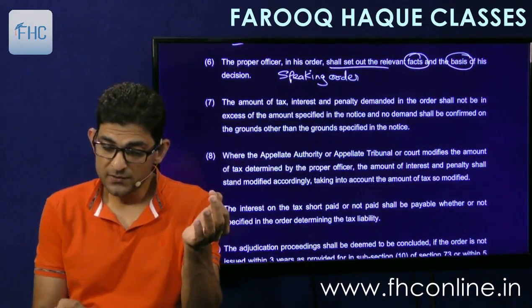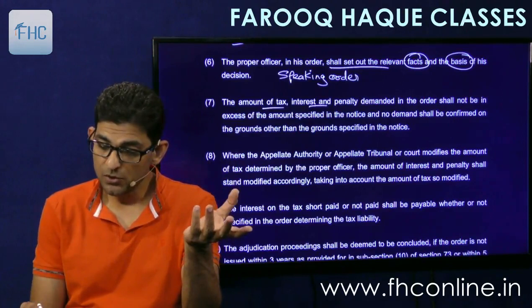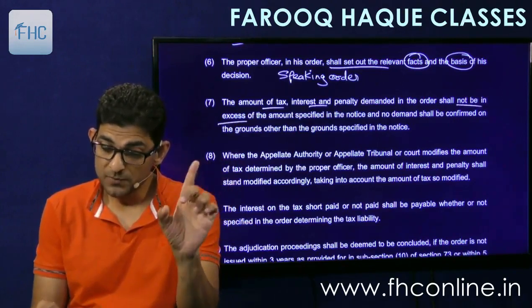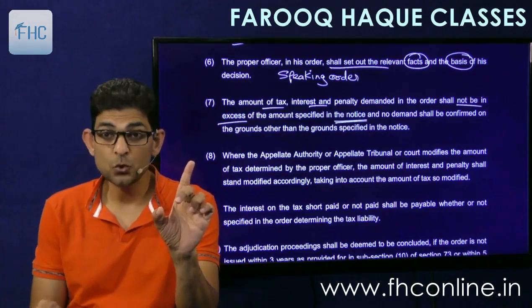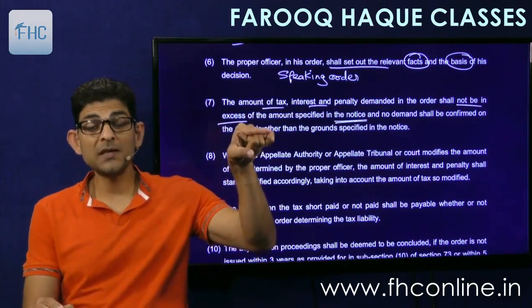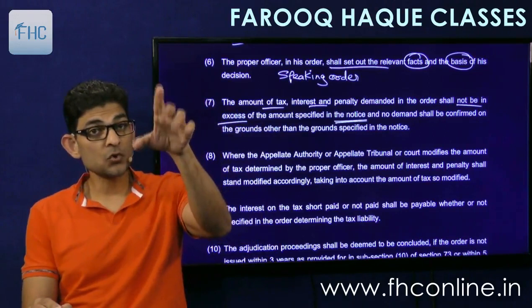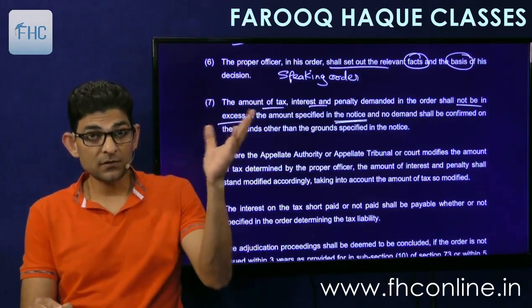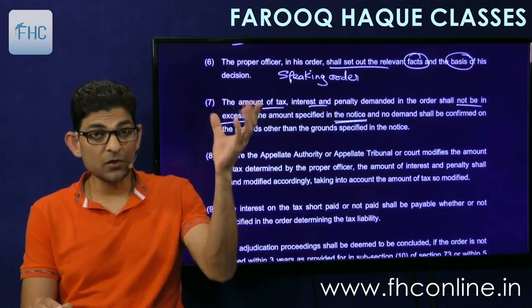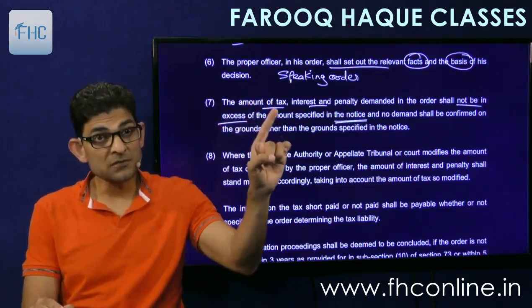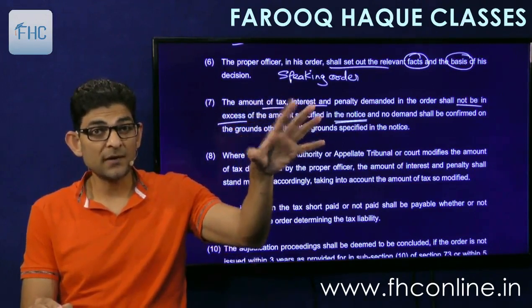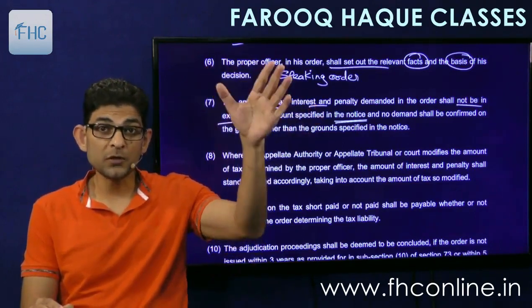Then amount of tax, interest, penalty demanded in the order shall not be in excess of the amount specified in the notice, that is show cause notice. Hence I told you in the beginning itself that the amount mentioned in show cause notice is very important. Because demand notice, the order is final order, so final order cannot be more than the amount specified in show cause notice. If the show cause notice mentioned 20 lakh, final order cannot go beyond that.